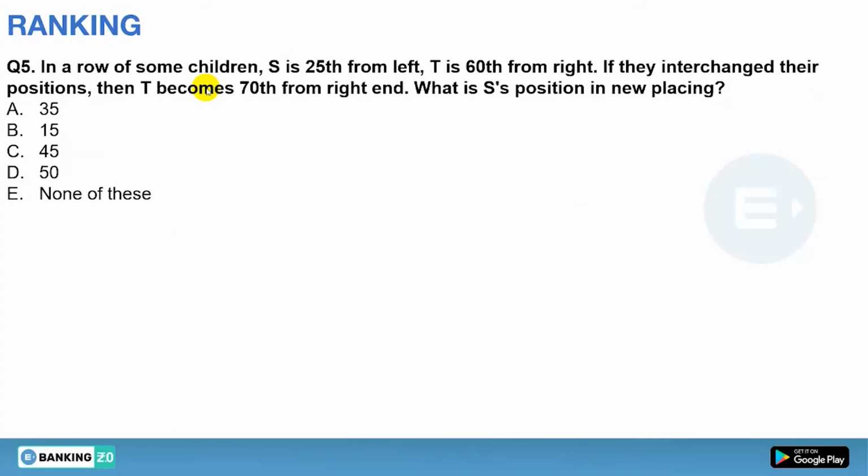Done. Okay, now let's see question number 5, and you have just 30 seconds. Actually, if you know the trick for these types of questions, you can easily do them within 10 seconds. Within 10 seconds, you don't have to pick up your pen as well. You can solve it very easily just by reading the question. So 30 seconds is more than enough, and if you don't know the trick, it will be a little bit difficult. And I'm going to tell you a simple trick here.